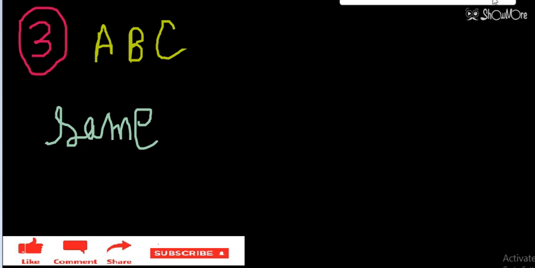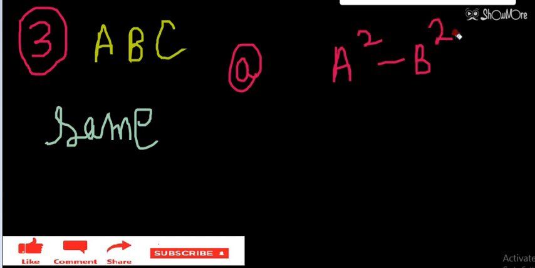Let's start with option A: A square minus B square divided by C. We have discussed many questions, so you can easily do it now.